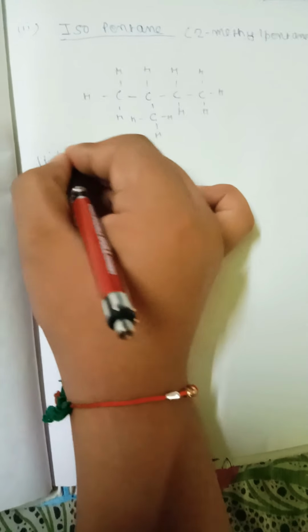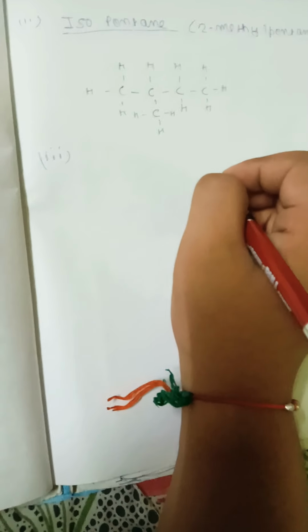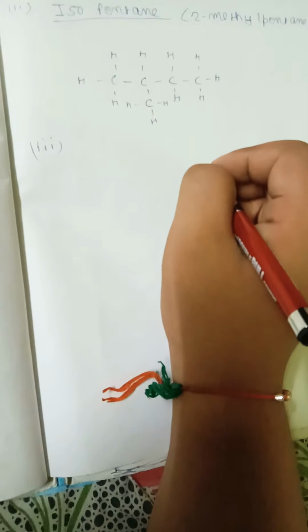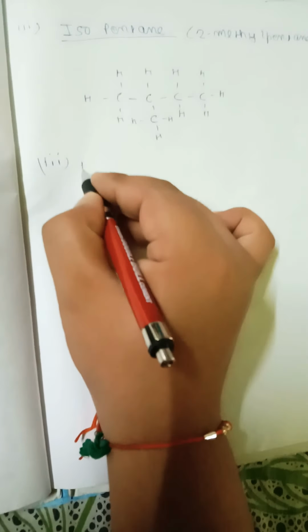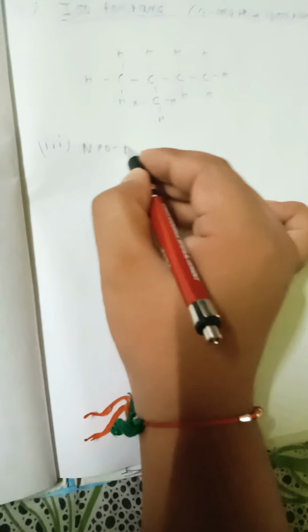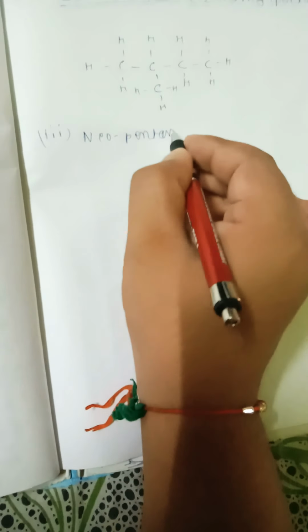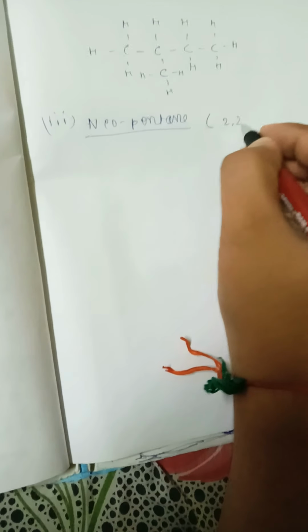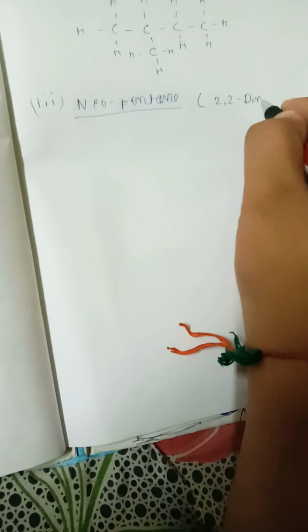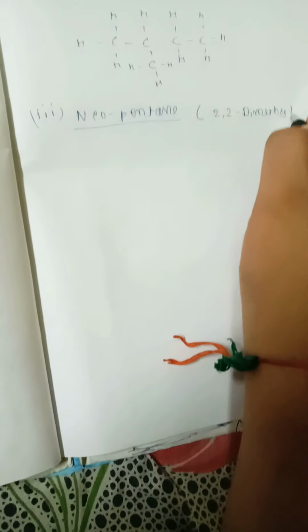And now let's see the third isomer of the pentane, that is neopentane. Neopentane, or it is also called 2,2-dimethyl-pentane.